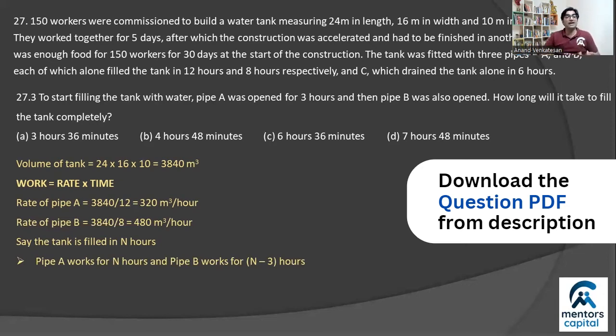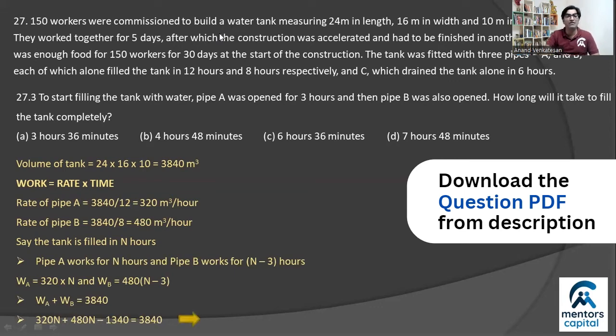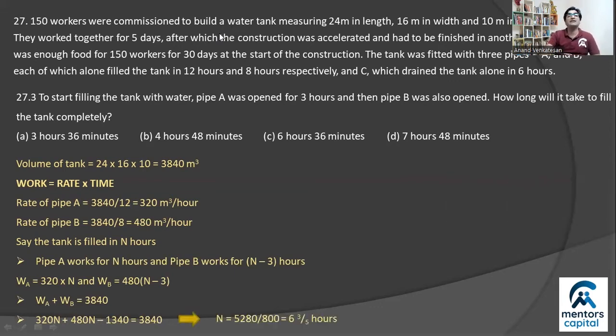You know their individual rates and the time taken by them, so you can calculate the individual work done by them. So work done by pipe A will be 320 times n, work done by pipe B would be 480 times (n minus 3). And the sum of these two should be equal to the total work that we set out to complete, 3,840, right? So the equation is a simple linear equation which you can solve. And the answer you'll get is that n is equal to 5280 upon 800, which is roughly about 6 and 3/5 of an hour, 6.6 hours.